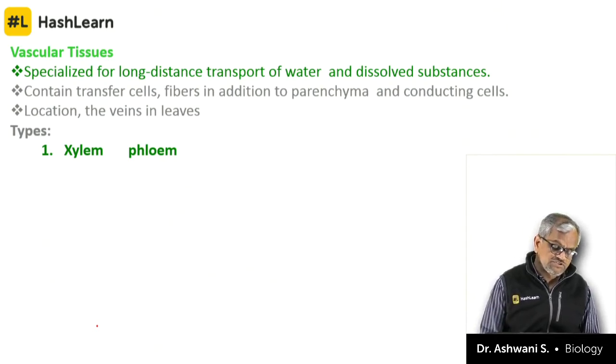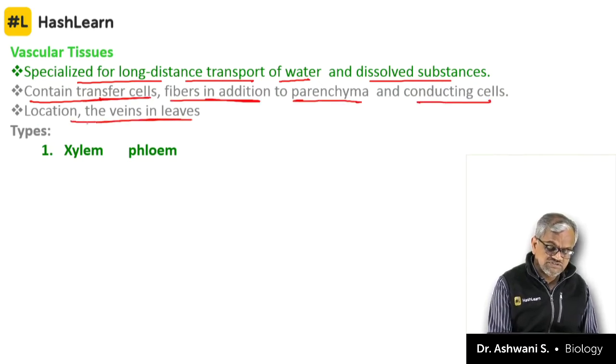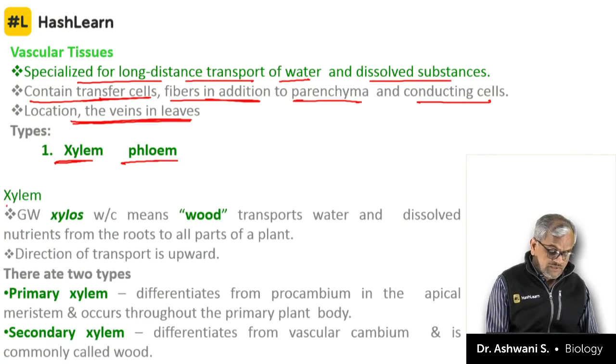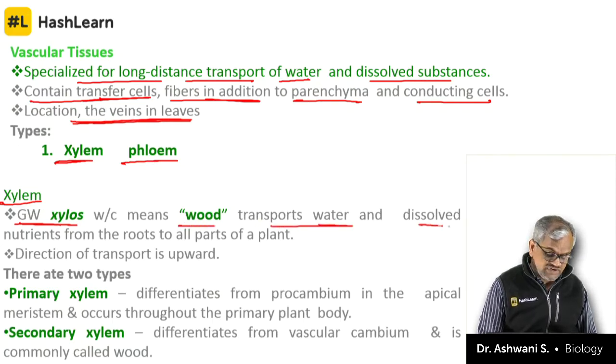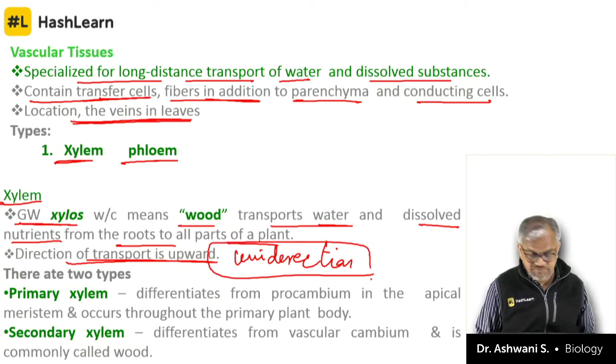So continuing the same way, specialized for long distance transport of water and dissolved substances. Contains transfer cells, fiber in addition to parenchyma and conducting cells. Locations are in the veins, in the leaves, xylem and phloem. Xylem, it's a Greek word xylos, which means wood. Transports water and dissolved nutrients from the root to all the parts of the plants. Direction of transport is unidirectional. Do remember, transport of water is always unidirectional, not like phloem.